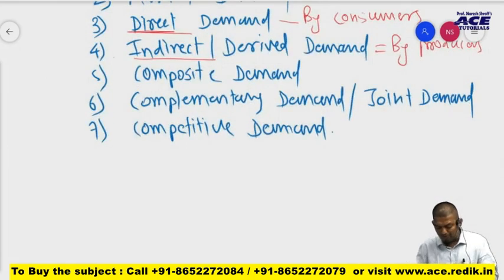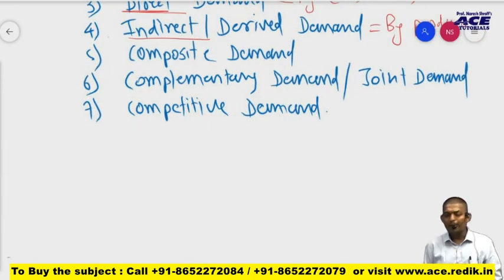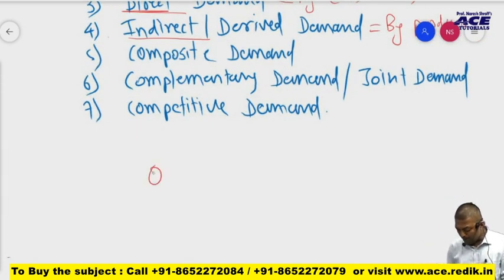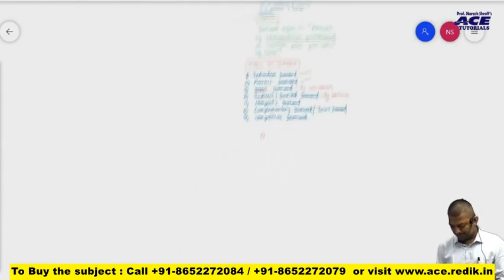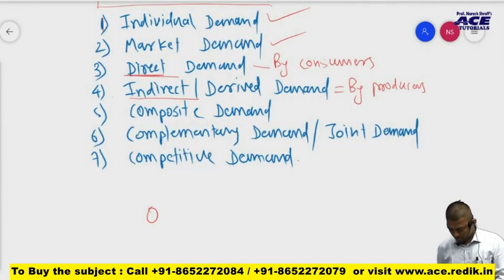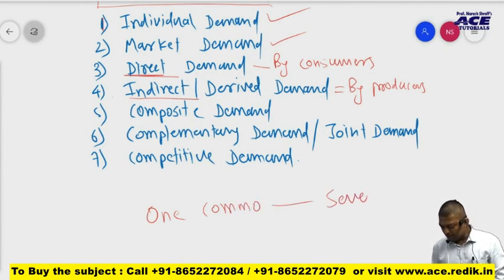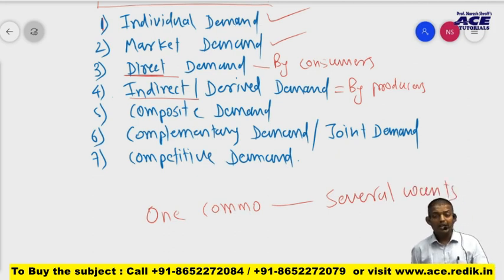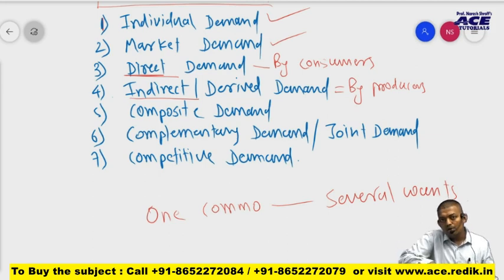We are moving forward. That is composite demand. What is composite demand? When one commodity is purchased to satisfy several wants or multiple wants. For example, we can take the example of your cell phone. Tell me, are cell phones purchased to satisfy a single want or multiple wants? Of course, multiple wants.